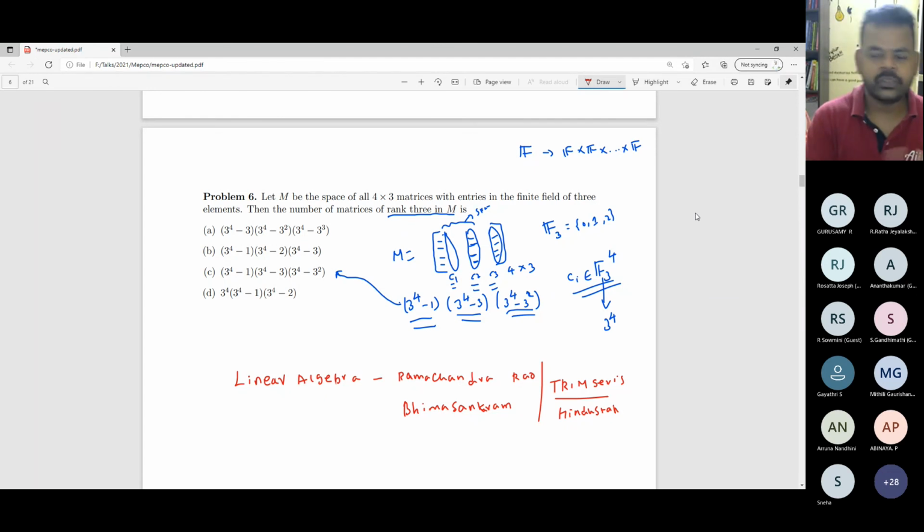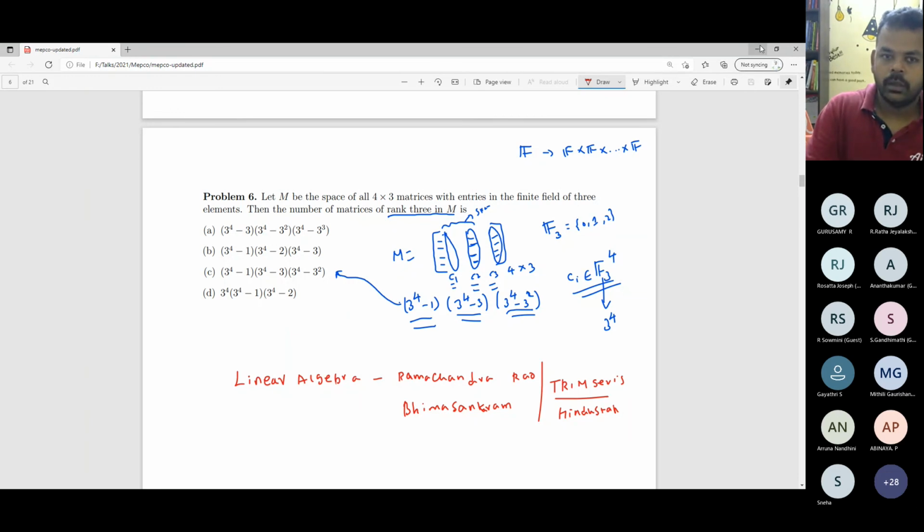In Hoffman and Kunz, the authors state the theory for linear transformations, then fix a basis and state the theorem for matrices also. The advantage of the Rao and Bhima Sankaram book is that it is a purely matrix theoretic approach. It is a nice book to read. Thank you.